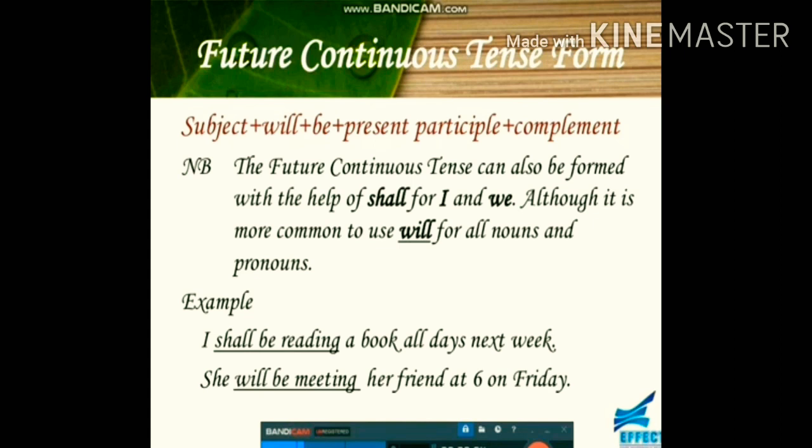The future continuous can also be formed with the help of shall for I and we, although it is more common to use will for all nouns and pronouns. I shall be reading a book all day next week. She'll be meeting her friend at 6 on Friday.